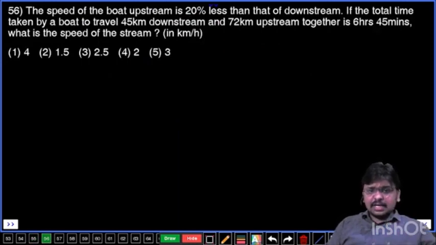Question 56. The speed of the boat upstream is 20% less than that of downstream. If the total time taken by the boat to travel 45 kilometers downstream and 72 kilometers upstream together is 6 hours 45 minutes, what is the speed of the stream?